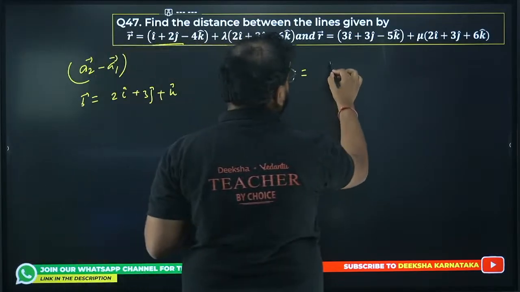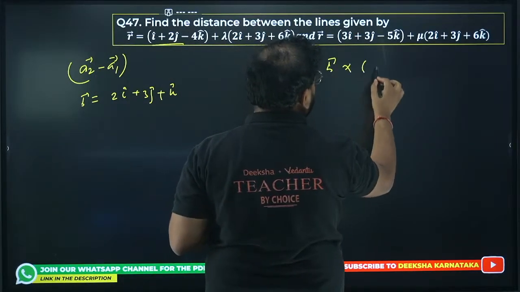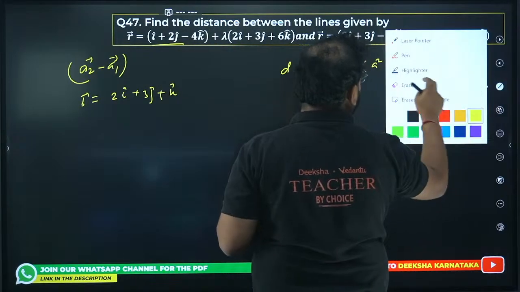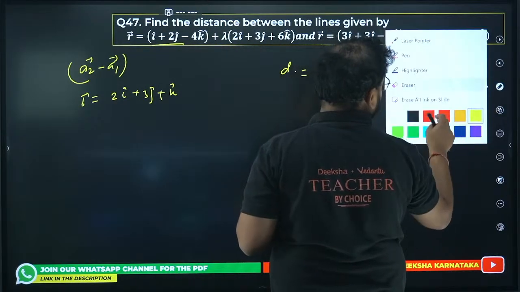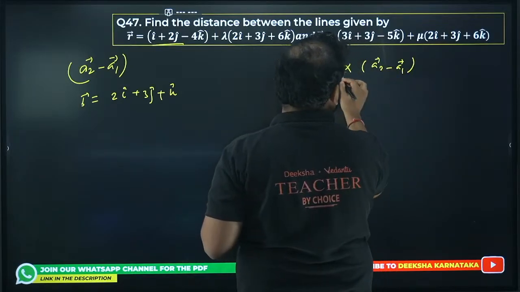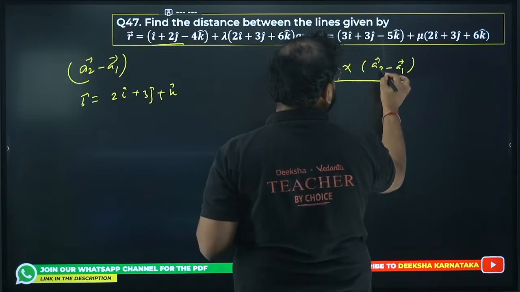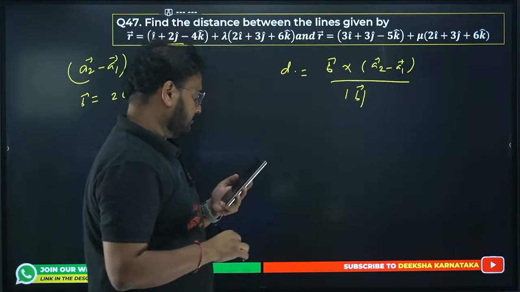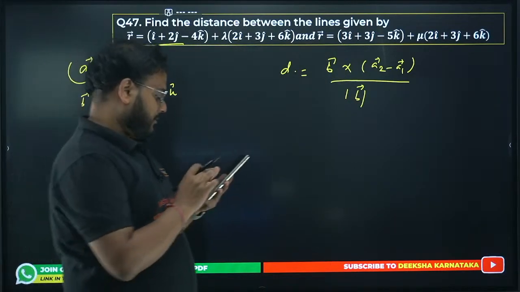So you're going to do B cross A2 minus A1 vector, divided by the mod of vector B. This is going to be my distance.